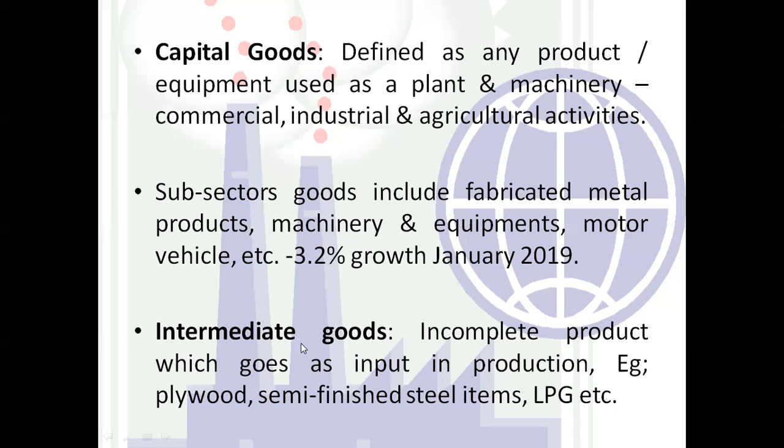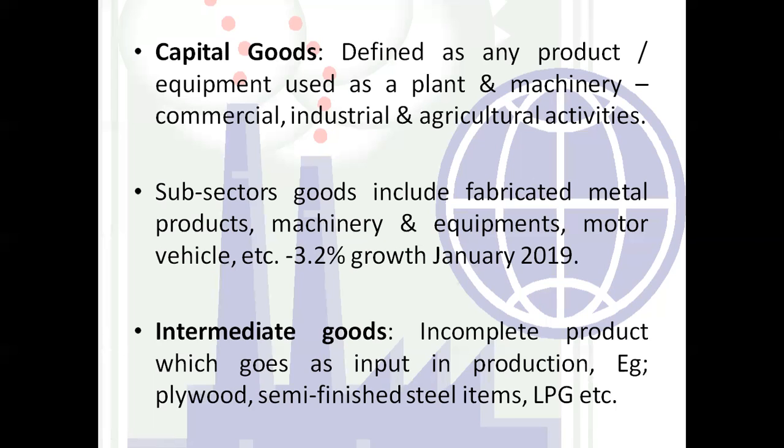The next one is the intermediate goods. Intermediate goods, any goods or a product produced as an incomplete product or which goes as the input in the production.